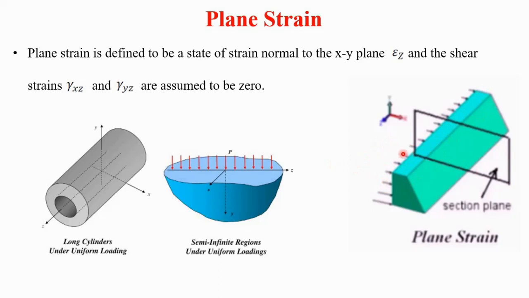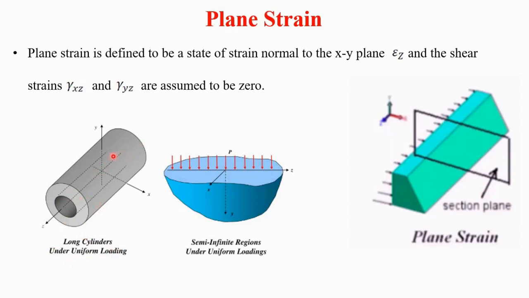Here the force acting on this dam is constant throughout the length of the dam. So therefore the strain perpendicular to this plane is assumed to be 0. This is the case of the plane strain condition. Again here we can say this is a long cylinder under uniform loading.